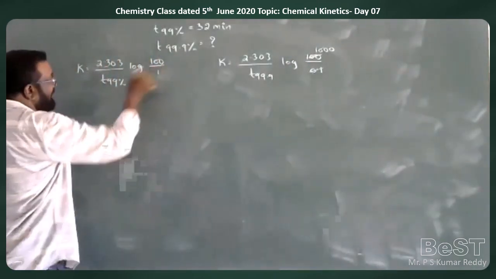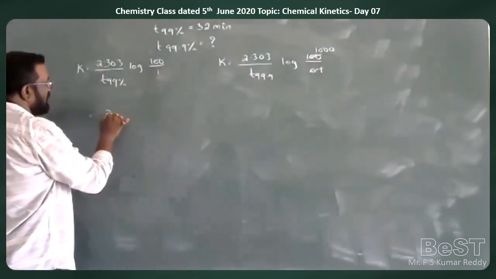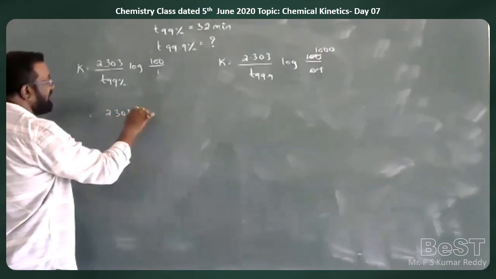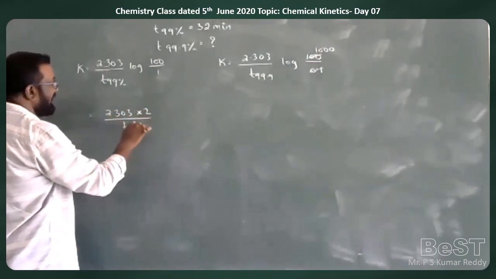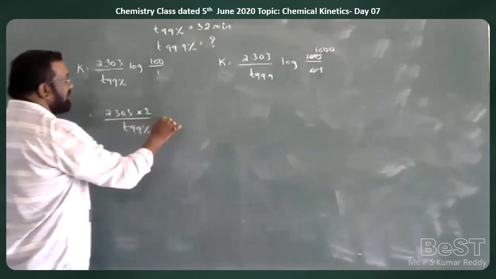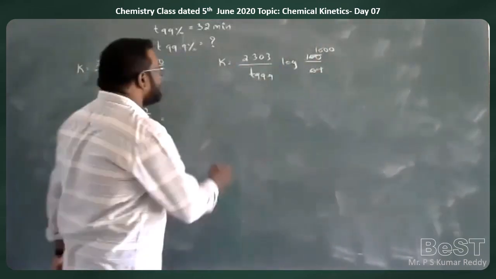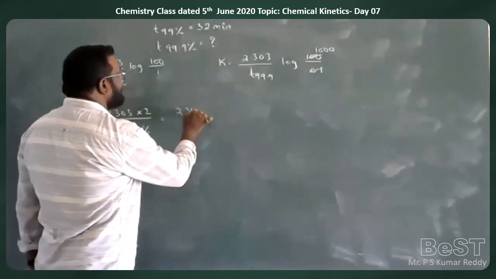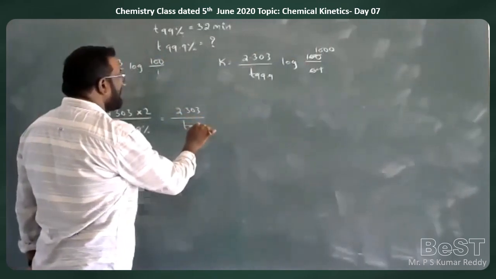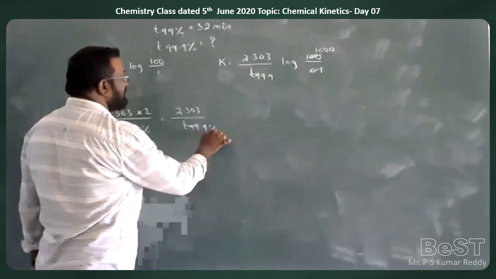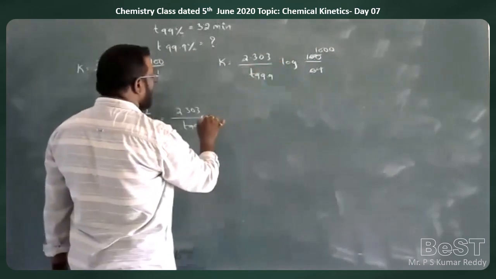Log 100 is equal to 2. So 2.303 into 2 by T99% equals log 1000, which is 3. That is, 2.303 by T99.9% and log 1000 is equal to 3.